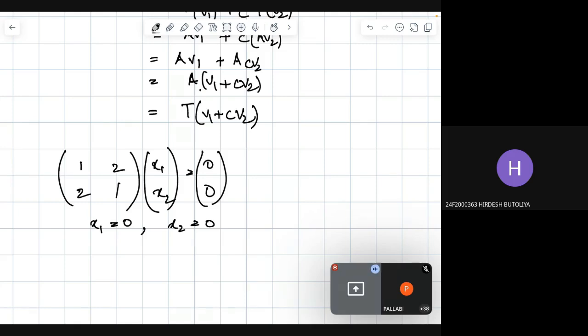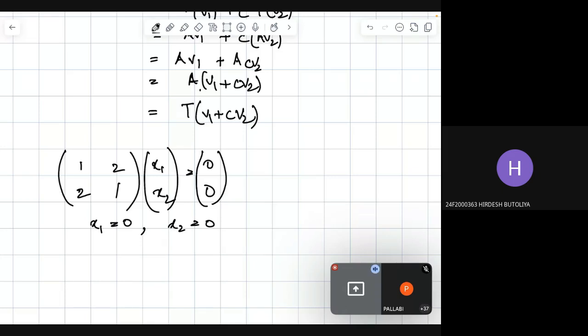Now since T(V) is equal to 0 and we get the trivial null space, nullity is also 0. Since nullity is 0, by the rank-nullity theorem, rank is 2, because rank plus nullity gives the dimension.